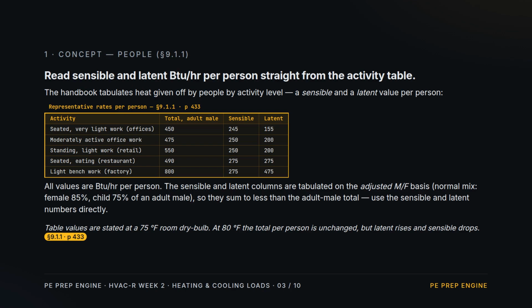Concept 2. People. The handbook lists heat per person by activity, split into a sensible and a latent value. For a seated office worker, that's 245 sensible and 155 latent. Notice the sensible and latent columns ride on the adjusted male-female mix, so they add up to less than the adult male total. Pull the sensible and latent numbers straight off the row, and the split is quoted at a 75-degree room. Warm the room, and latent rises, while sensible falls.